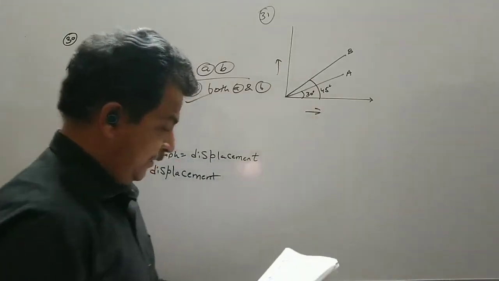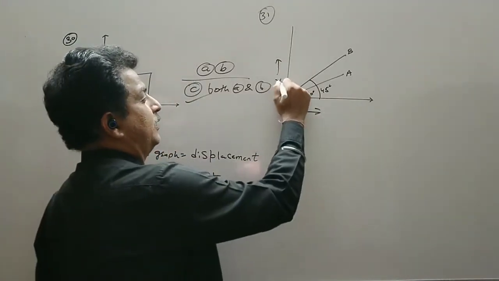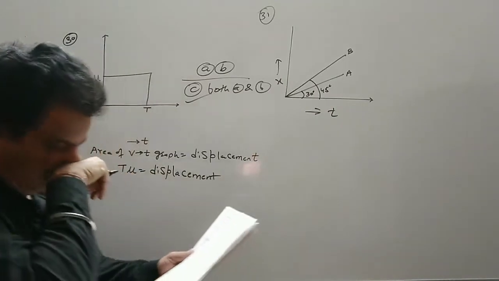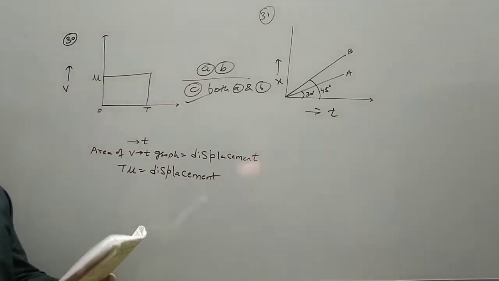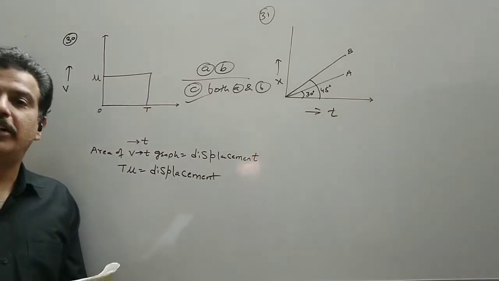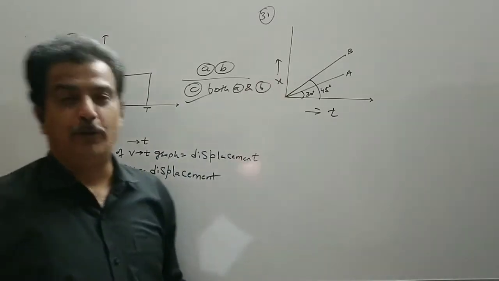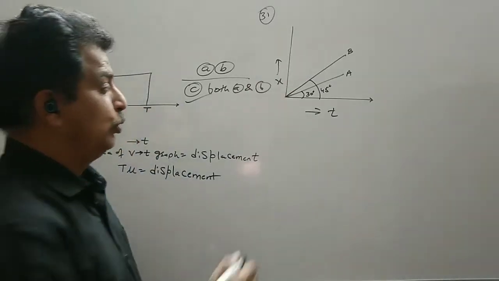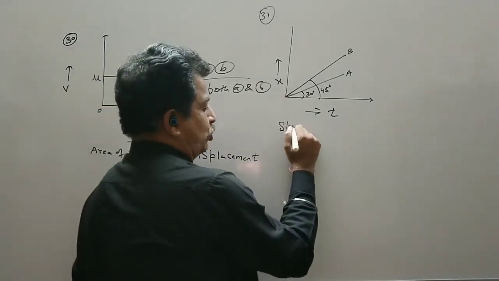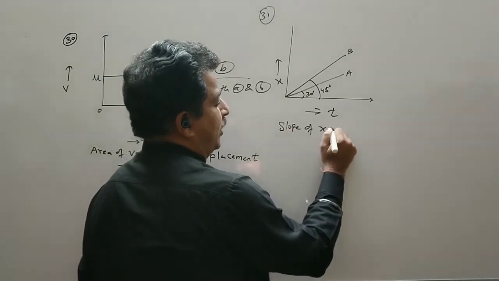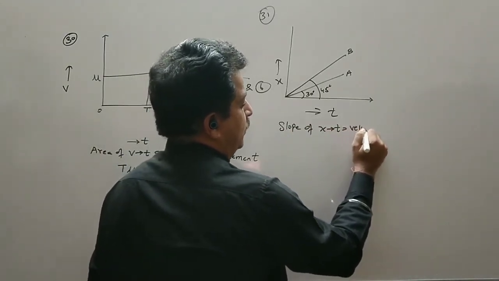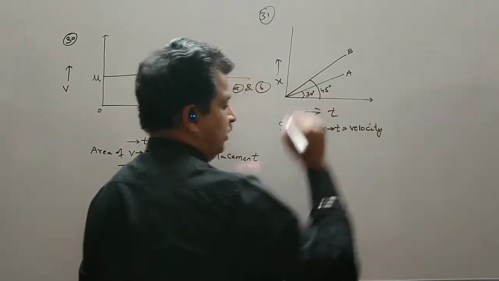The graph is displacement versus time. Now we have to find out the ratio of the velocities. Clearly we know the slope of this graph gives you the velocity. So the slope of the xt graph gives us velocity.